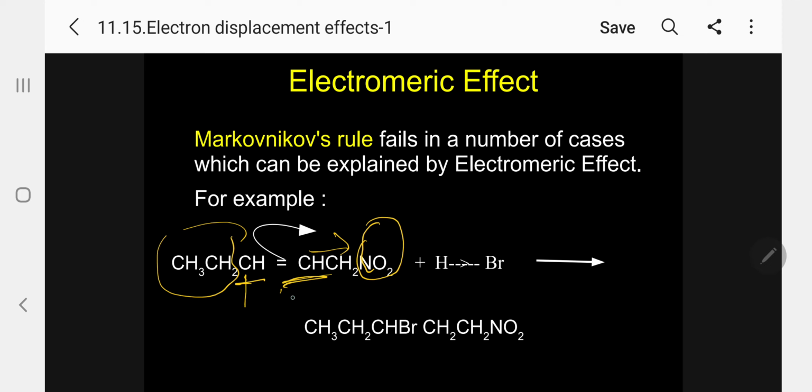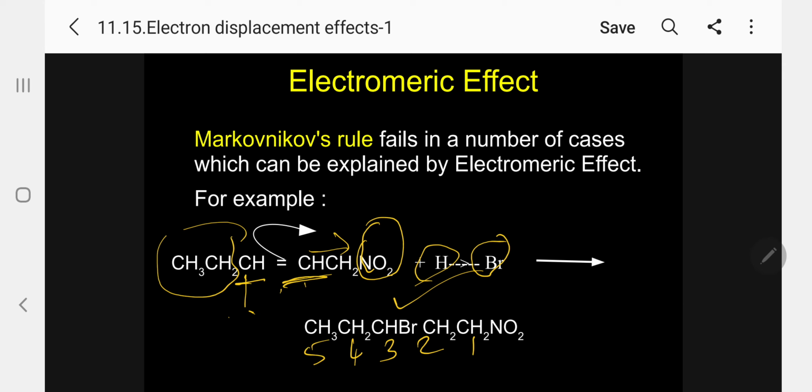So automatically, in the plus side Br will be added. In the minus side the H plus will be added. So now I am getting this compound. So what is the name for this one? 1, 2, 3, 4, 5.